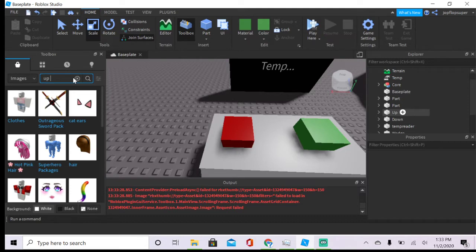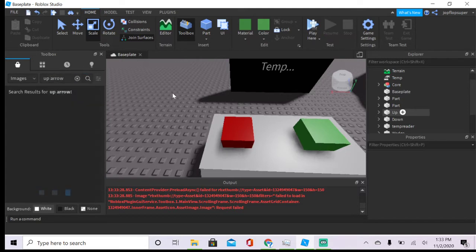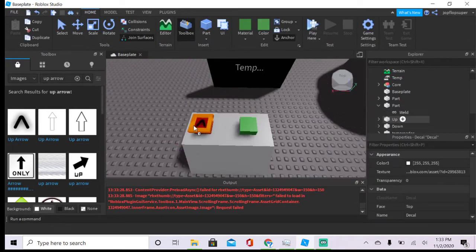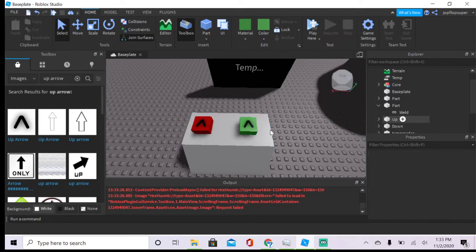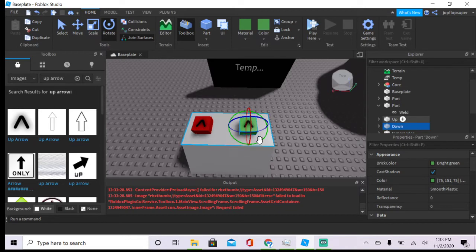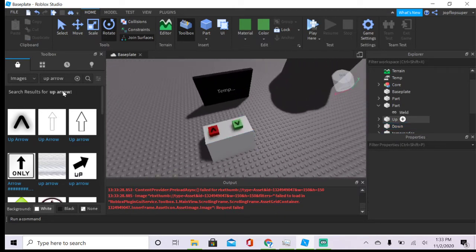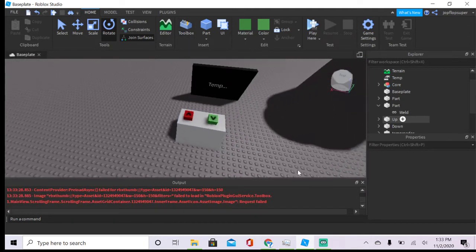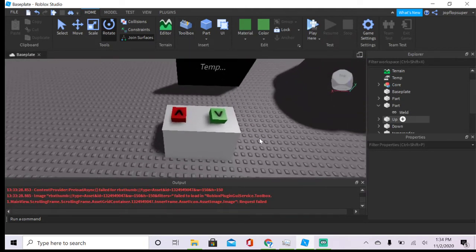You could have an up arrow, but you don't have to do this, but you can. So add the up arrow here, another up arrow, and then you flip this one over. There we go. I'll try to leave a link for an up and down arrow.